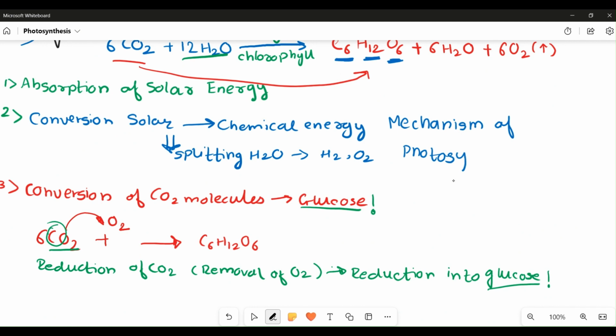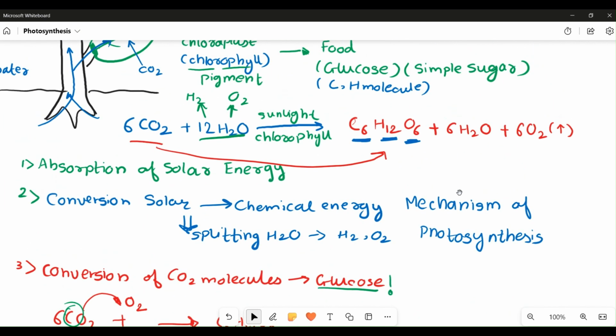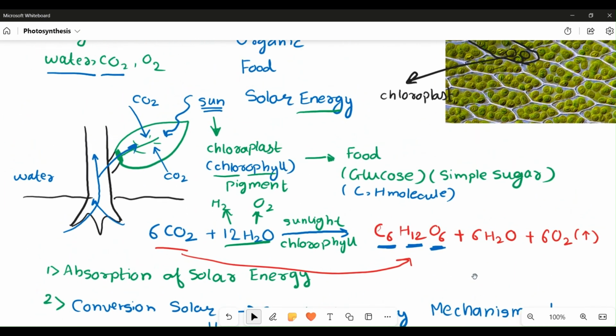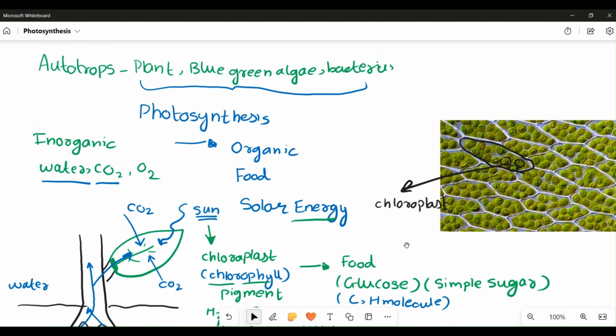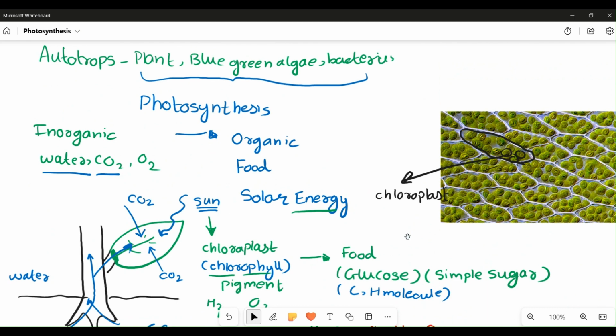So these are the basic processes happening in the highly complicated biological process of photosynthesis. As I've told, it's quite complex. You have lots of enzymes involved, but I hope the basic concept of how the reaction proceeds is quite clear.